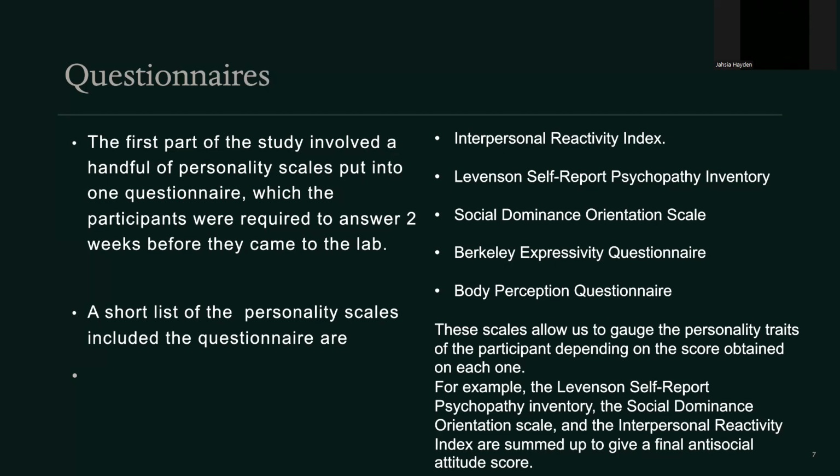For example, the Levenson Self-Report Psychopathy Inventory, the Social Dominance Orientation Scale, and the Interpersonal Reactivity Index are summed up to give a final antisocial attitude score. This allows us to better understand the correlation between how your heart rate varies based on your personality and the emotional sensations felt in the body.